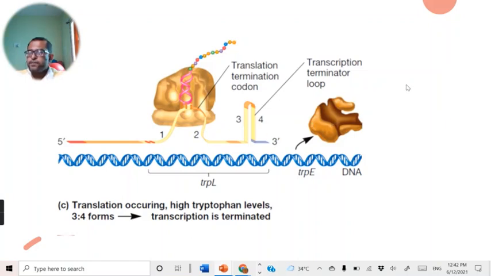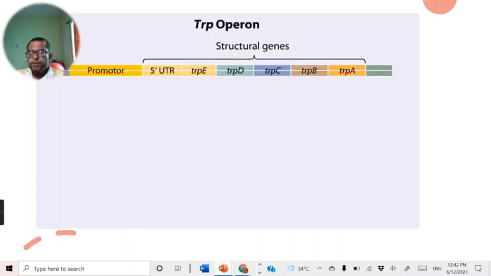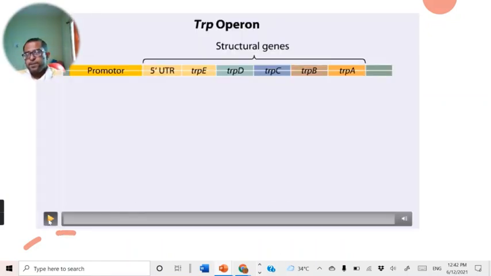The RNA polymerase enzyme gets free. Similarly, in region 2, there is a stop codon, where the translation process is stopped. And this happens when the concentration of tryptophan is very, very high. You can see this in this video also.